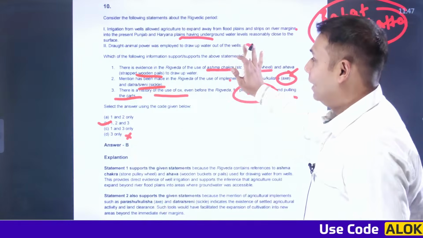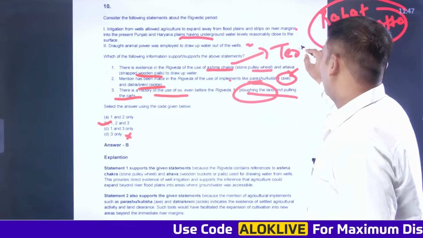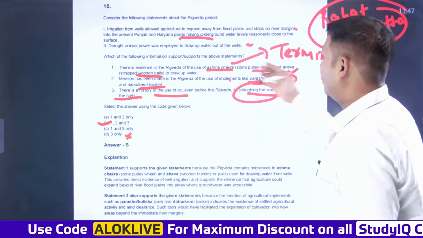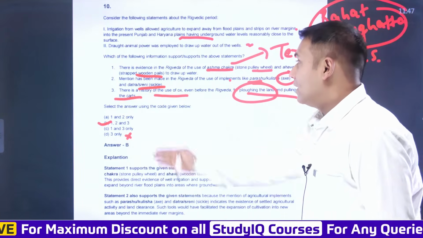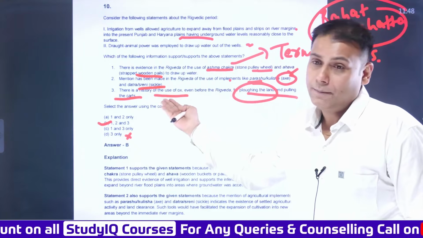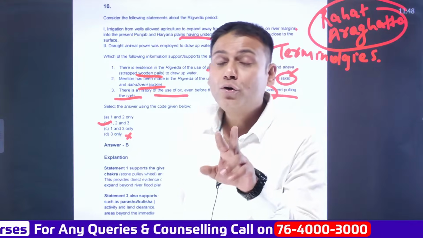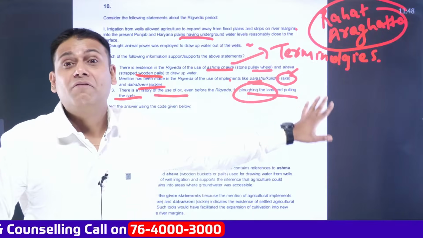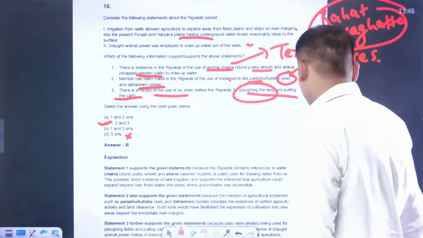Now what about the analysis? Focusing here on terminologies. Because in the two statements, you can get terminologies. Ashma Chakra, stone pulley wheel. Then Ava, that is strapped wooden pail. Then Parsu, that is axe. Srini, that is sickle. So you also need to focus on the terminologies. In fact, you also need to understand the Vedic names of the rivers. And this year itself, there was a question on the Vedic names of different rivers. Okay. Moving ahead next.